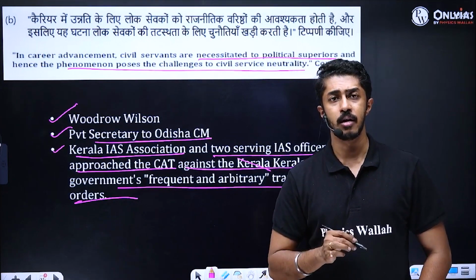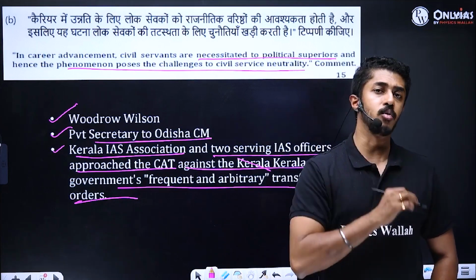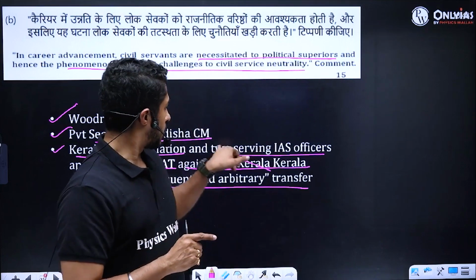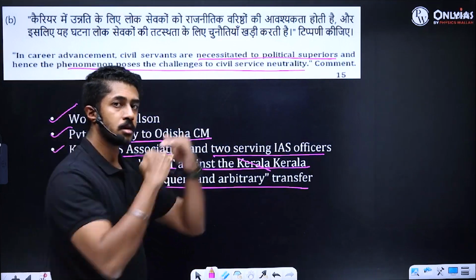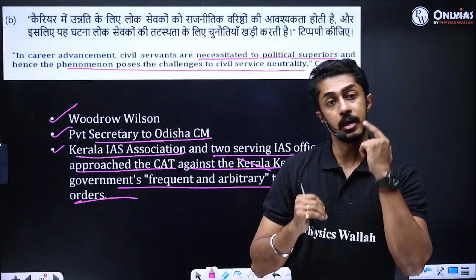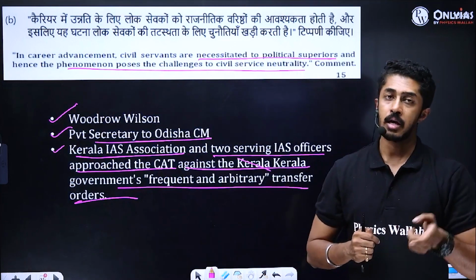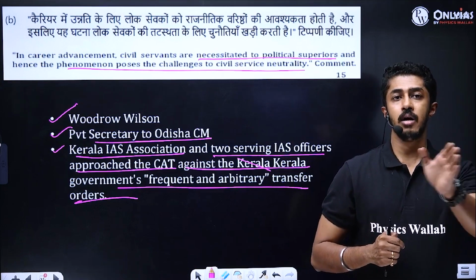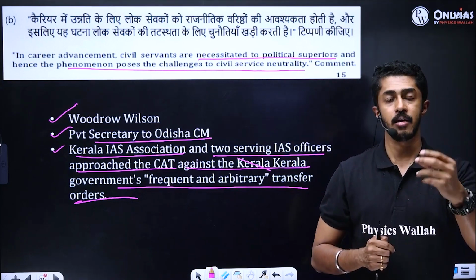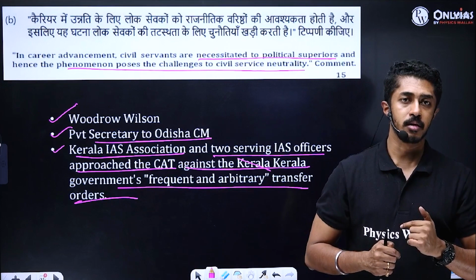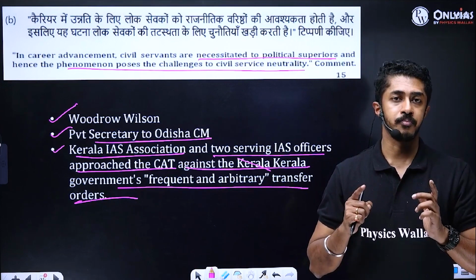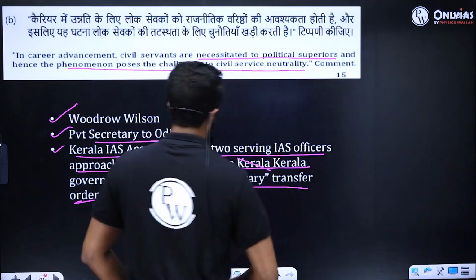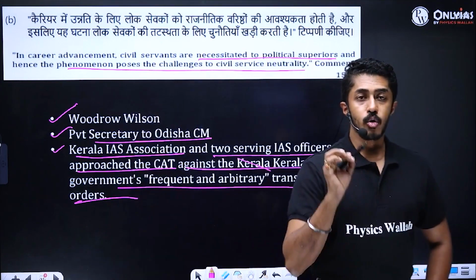Why will they do that? When a civil servant tries to be neutral. So there are 2 ways to this. One way is what? The civil servant is interested in getting politically involved. The other thing is what? When the civil servant does not want to be affiliated to any one of the political parties or the ruling party, then they are witch hunted. So both these things can happen. Getting the point? So there needs to be a balance to be maintained. So this is where you are going to mention about what?